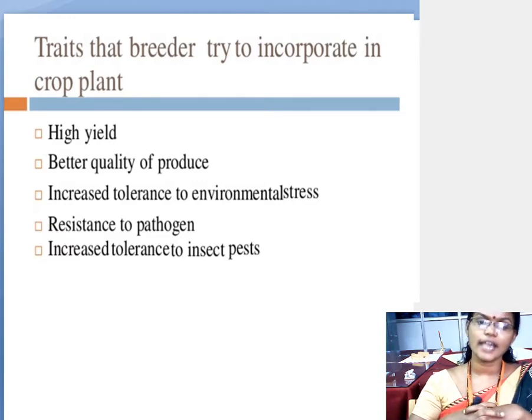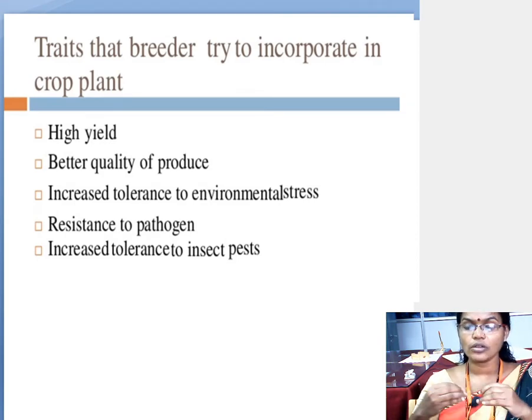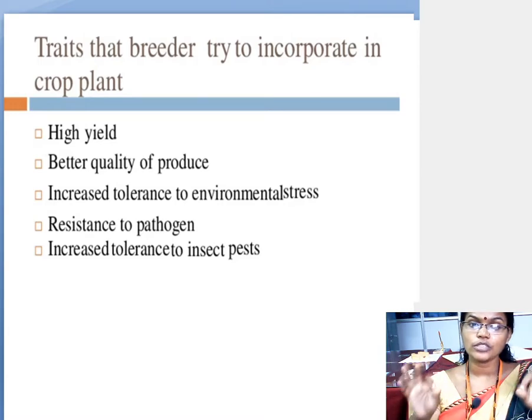Now the second character is better quality of production or produce. What is the meaning of better quality of produce? The seeds should be very healthy, and not only the seeds, whatever products we get after the breeding technique should be of very good quality.